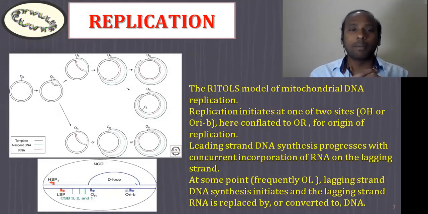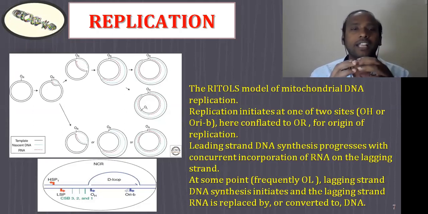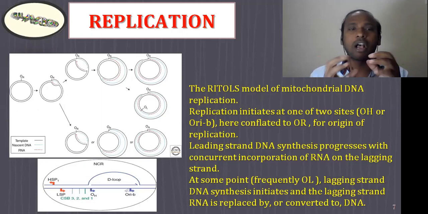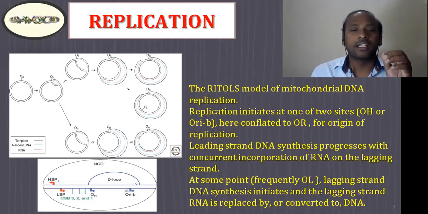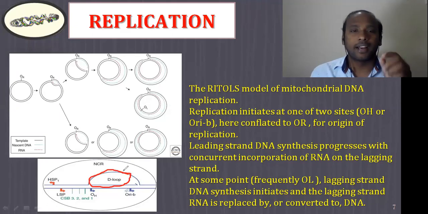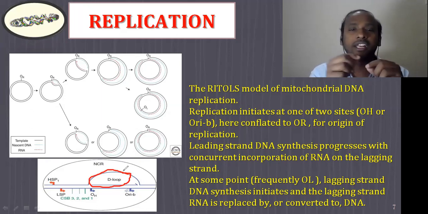And coming to DNA replication. Here I'm not going to discuss the mechanism of how it is done. But one important thing we should understand is that DNA replication always starts in the specialized area that we call the D loop, right? In the previous slide, I highlighted the D loop as the area where the DNA replication of mitochondria starts, right? This part we generally call the Rittal model of mitochondrial DNA replication, and it originates especially in the special kind of region that we call OR.